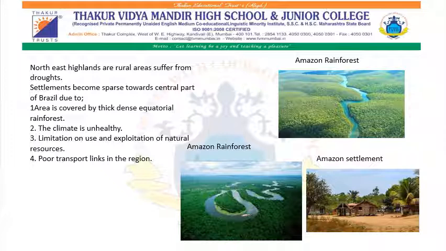Settlement also becomes sparse as we move towards the central part of Brazil as well as the northern part, because the area over here is covered by thick dense equatorial rainforest. The climate here is unhealthy and unfit for settlement. There is a limitation on use and exploitation of natural resources and poor transportation facilities. Because of the thick forest, people over here are not able to exploit the resources. They are not able to get proper transportation facilities, and the climatic conditions are unhealthy, and that is the reason why the population is less in this region.